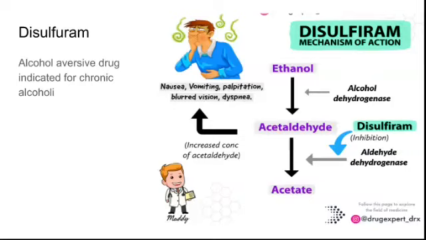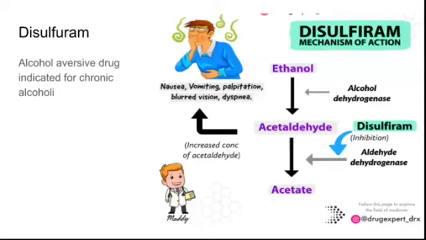For this acetate formation we need aldehyde dehydrogenase enzyme. So ethanol is converted into acetaldehyde by alcohol dehydrogenase, and this acetaldehyde is converted into acetate, which gives them the pleasure of drinking, in the presence of aldehyde dehydrogenase.